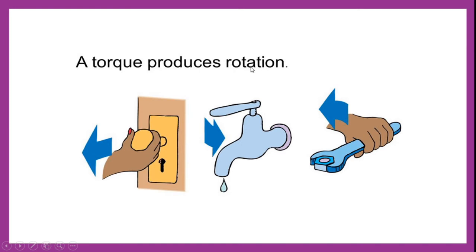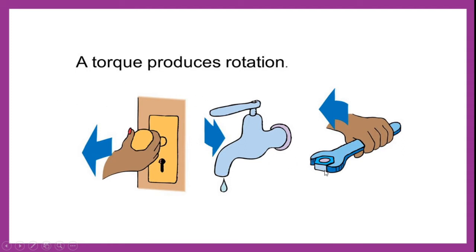You might have observed when we open or close a door, we apply torque, causing rotation about its hinge. In the same way, when you open or close a tap, that causes rotation because of torque. So torque helps us in rotating any body.